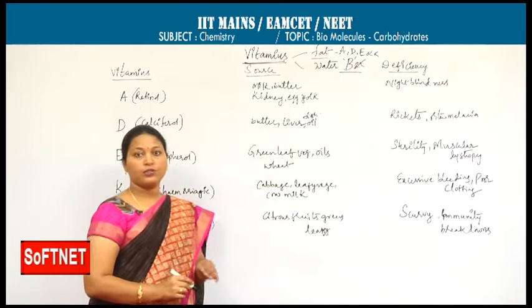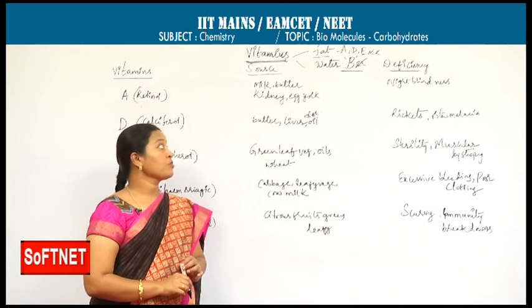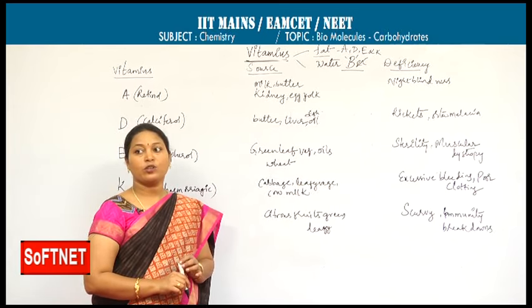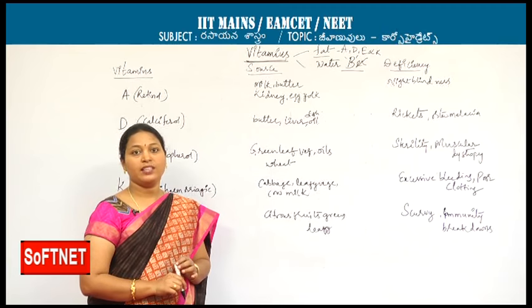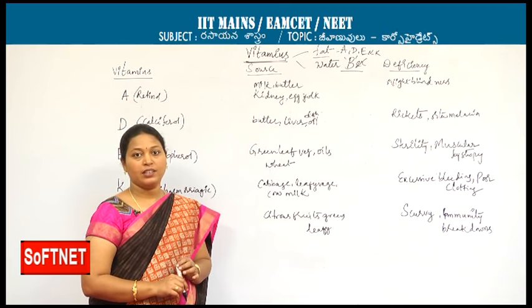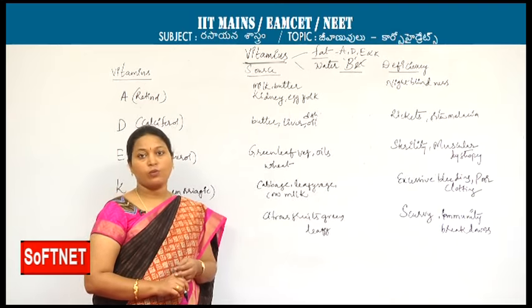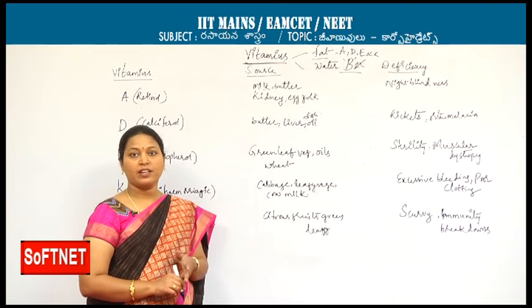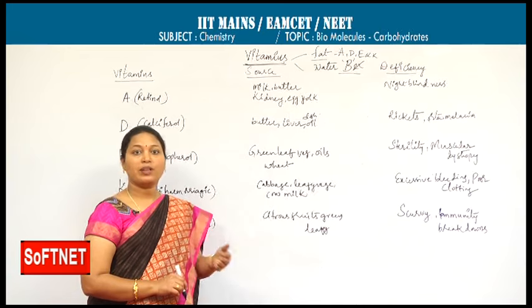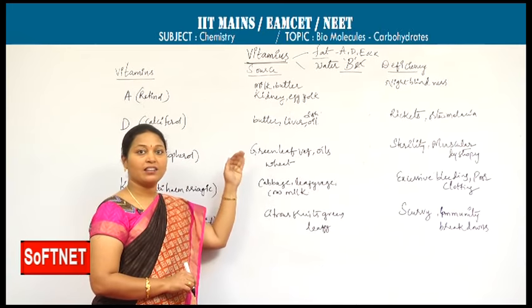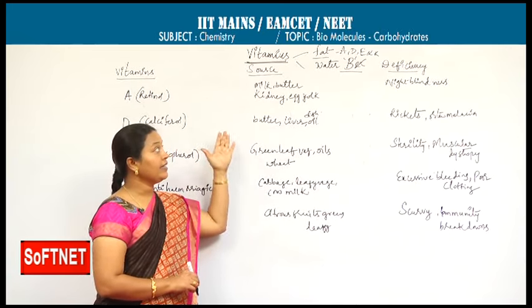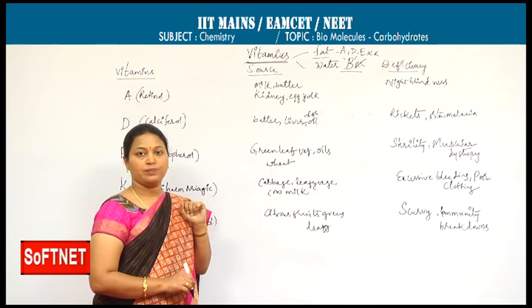Students used to get confused. For water soluble they used to say A, D, E, K. For fat soluble they used to say B and C. But here is a very simple hint to remember. Citrus, that is lemon juice, dissolves in water. Lemon juice in turn contains vitamin C. So you can remember like that also. B and C are water soluble, A, D, E, K are fat soluble.